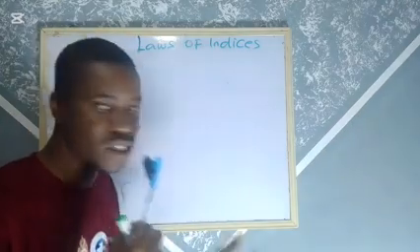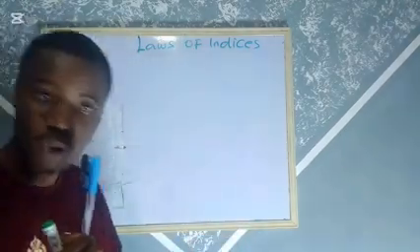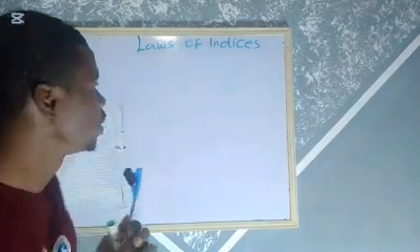Sir, what about this? How do we get this? How do we get that? Why is it not like this? Why is it like this? Questions like that, I am expecting them. So, laws of indices.